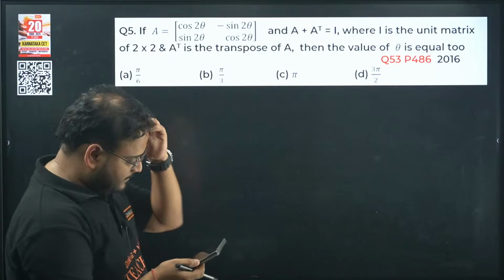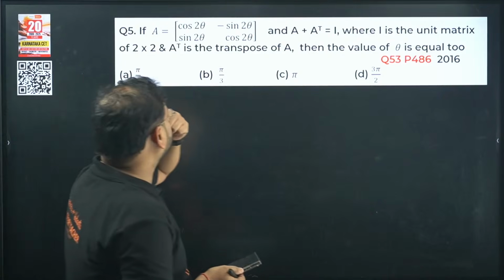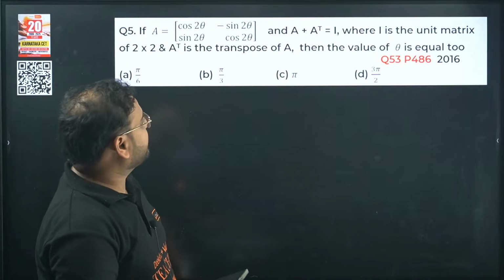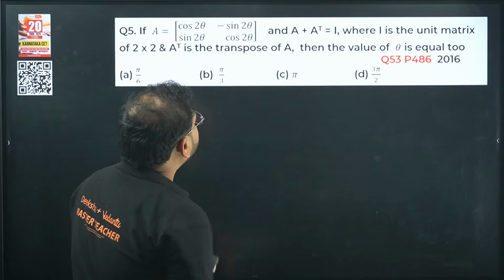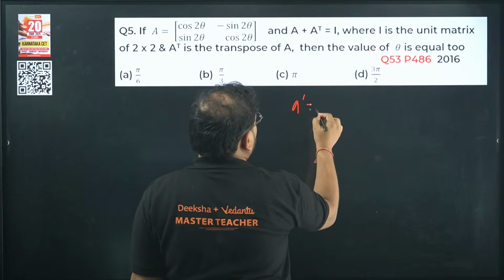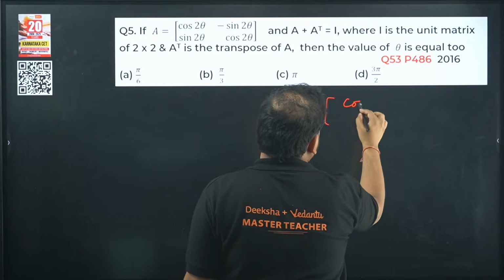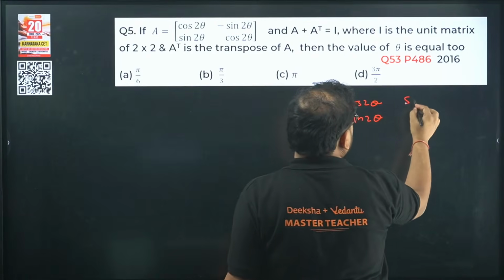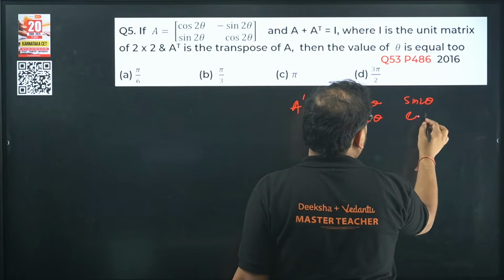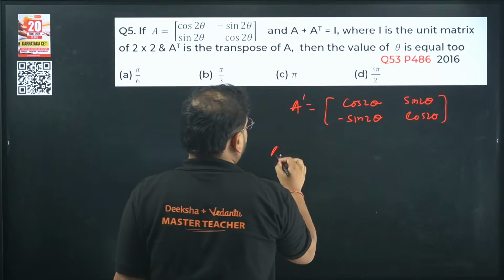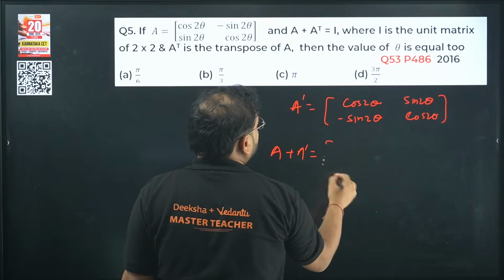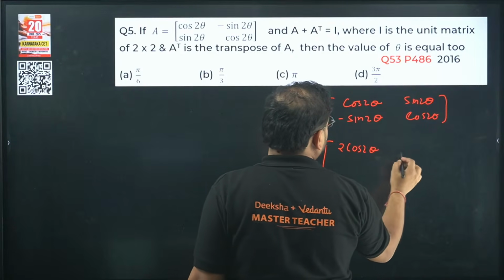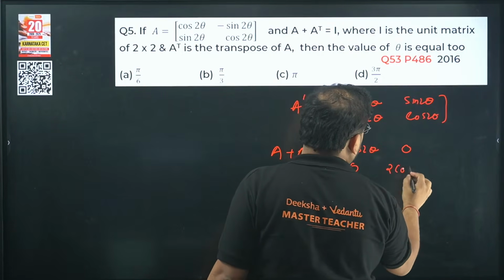Fifth question: A is cos 2 theta, minus sin 2 theta, sin 2 theta, cos 2 theta. A plus A transpose is I, a unit matrix. Find the value of theta. First find A transpose. This will remain as it is, cos 2 theta, this will come over here, minus sin 2 theta, sin 2 theta, and again cos 2 theta. If you add them, A plus A transpose, it'll become 2 cos 2 theta, 0, 0, and again 2 cos 2 theta.